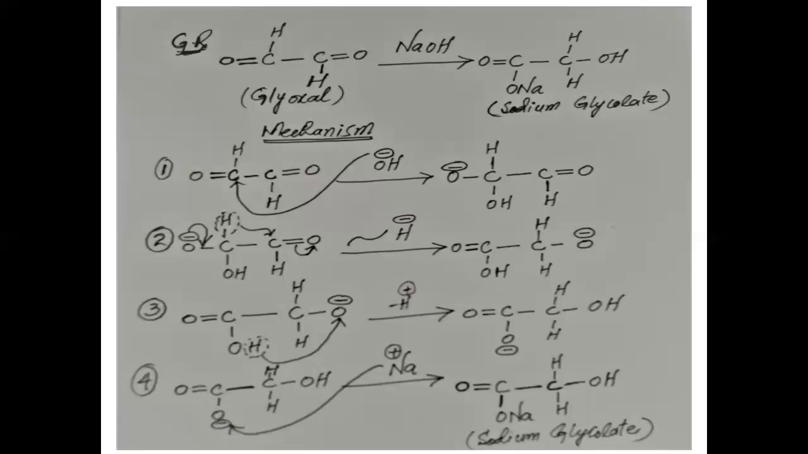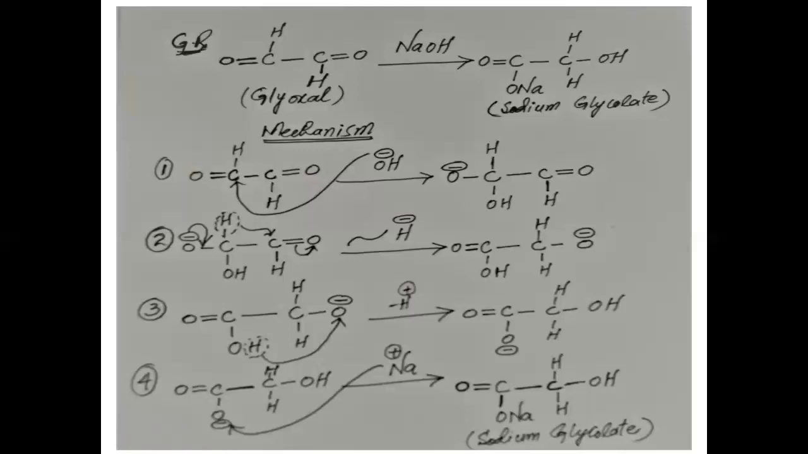First step is the attack of hydroxyl ion on the carbonyl carbon, second step is the transfer of hydride ion, third step is the migration of proton, fourth step is the formation of our product, methanol and alcohol. And now we have discussed the three different types of Cannizzaro reaction: simple Cannizzaro reaction, cross Cannizzaro reaction, intramolecular Cannizzaro reaction, along with the general reaction and mechanism.